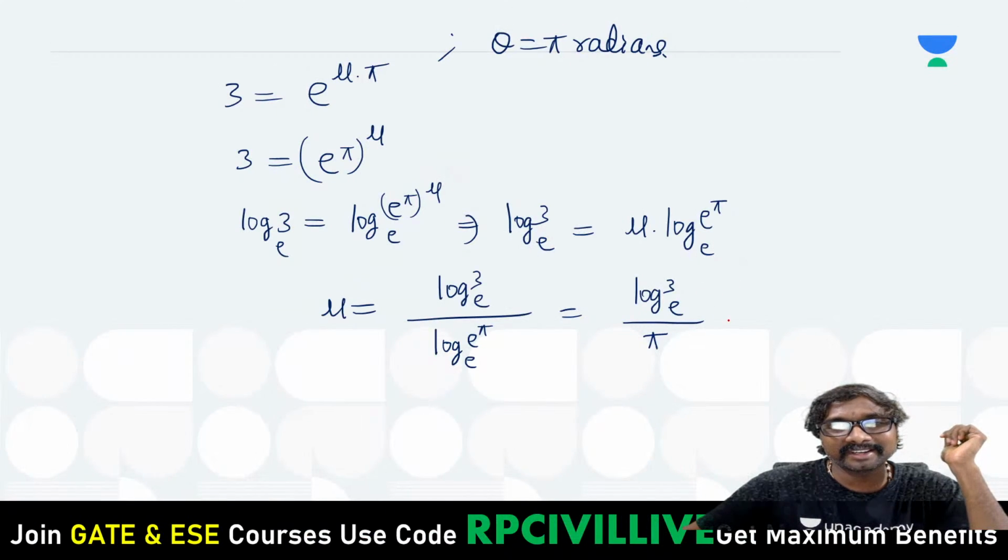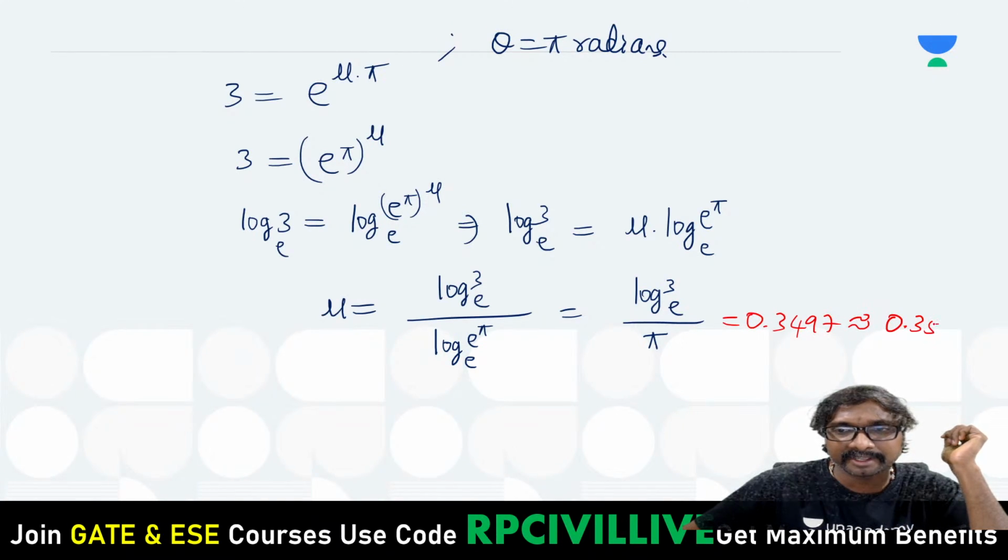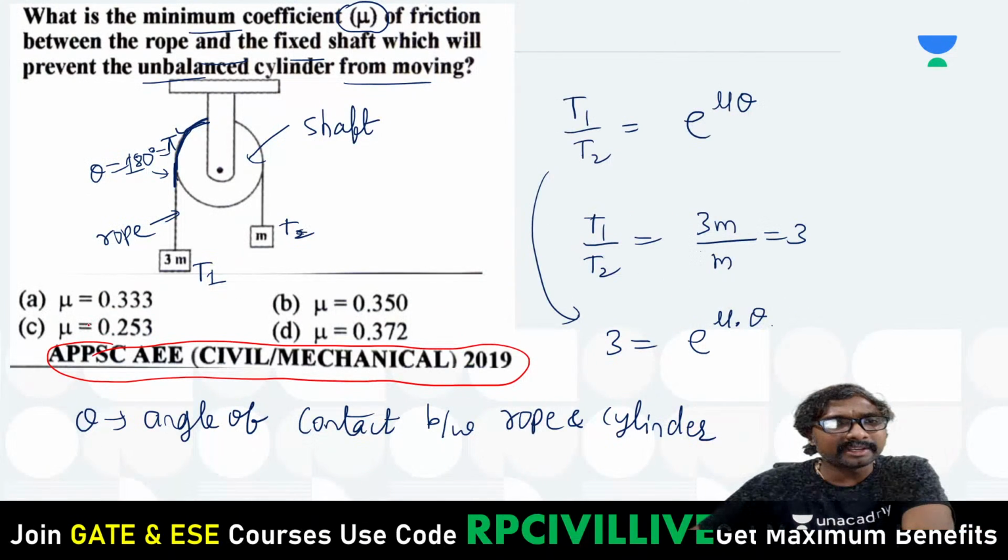So 0.3497, approximately 0.35. Is there any option with 0.35? Yes, there is an option with 0.35. Option B is the correct one. Like that. Is that clear?